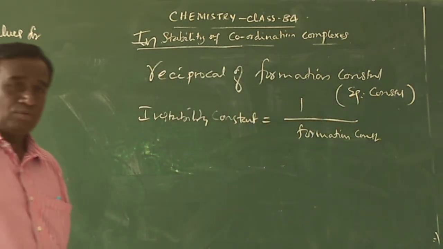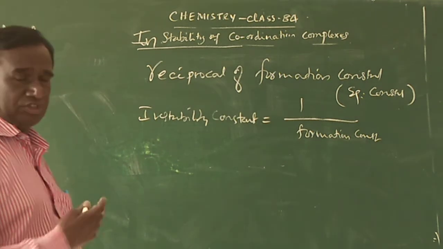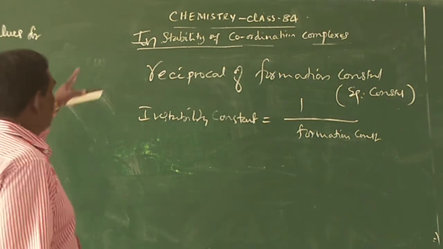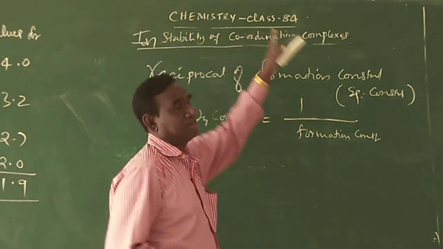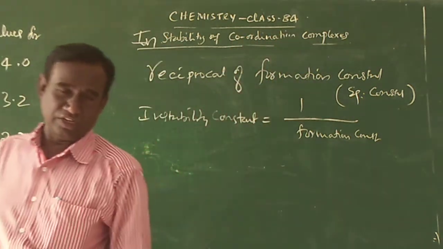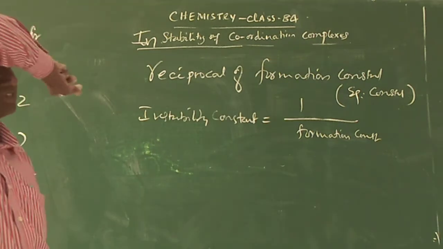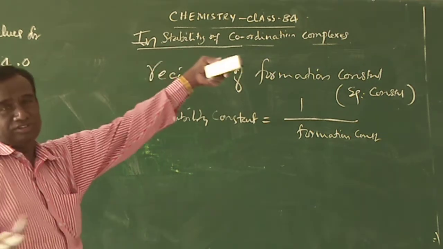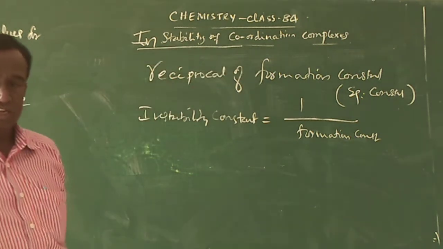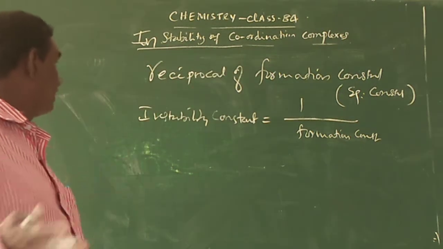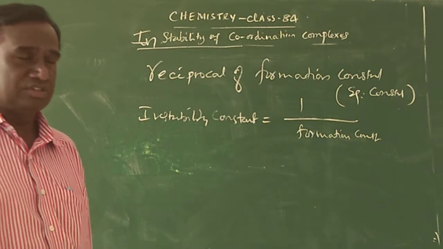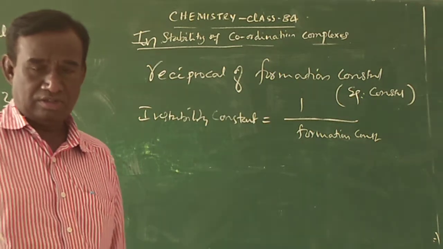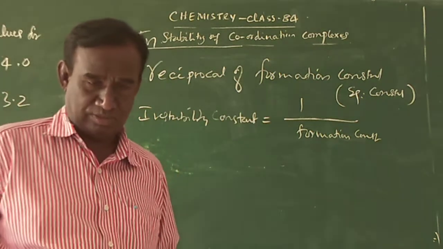If you want to calculate the instability constant, you just take the reciprocal of the formation constant. That is how we can calculate the stability constant and instability constant for coordination complexes. So that completes your coordination complexes, I suppose.